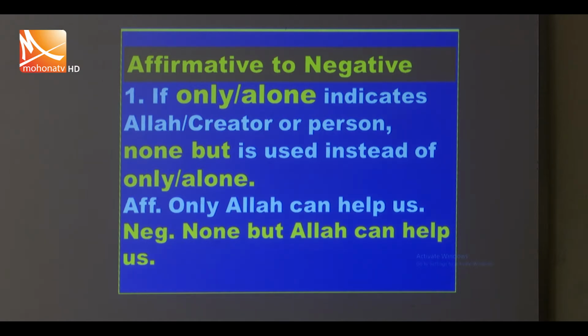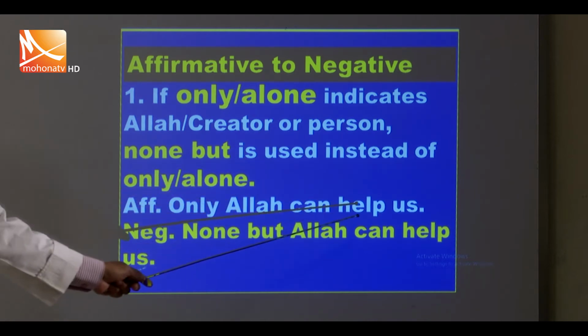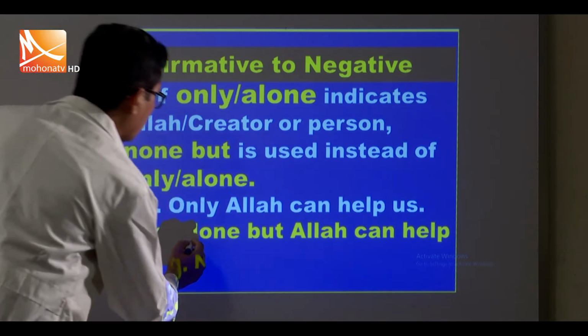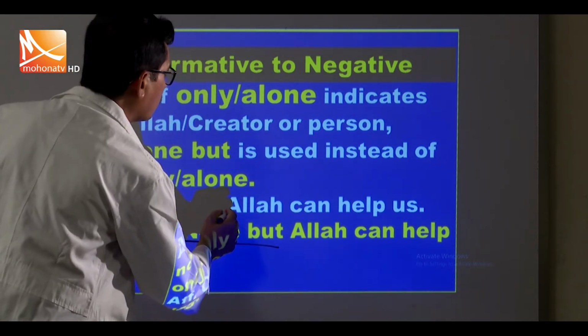If an affirmative sentence having only or alone indicates Allah or creator or person, none but is used instead of only or alone. Only Allah can help us, none but Allah can help us. We use none but instead of only.